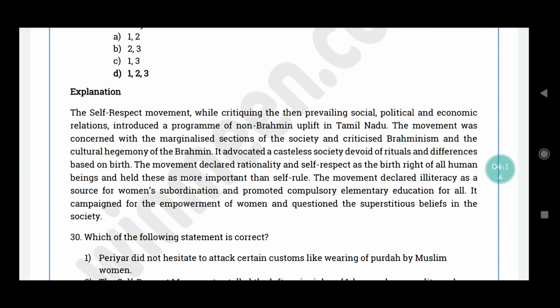The movement declared rationality and self-respect as the birthright of all human beings. So இது important than self-rule அப்படின்னு அறியப்பட்டுச்சு. And the movement declared illiteracy as a source for women's subordination, and it also promoted compulsory elementary education for all. So இதில் women empowerment campaign பண்ணாங்க, and superstitious beliefs question பண்ணுறது சொசைட்டிலையும் நடந்தது.